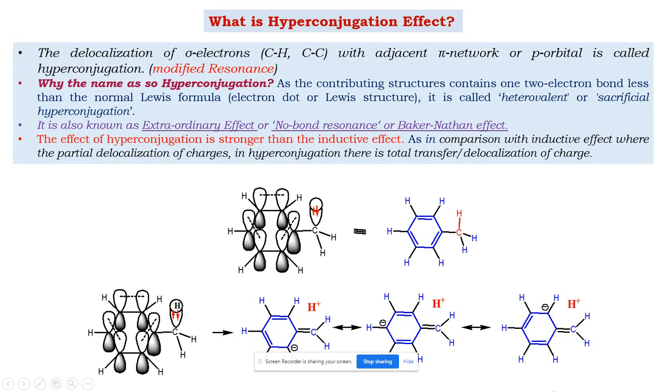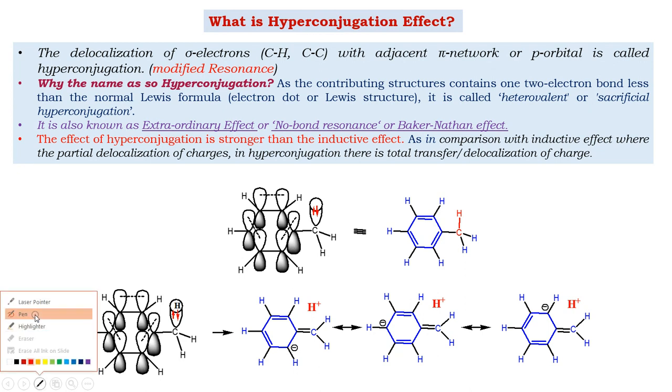What is hyperconjugation? The definition is: the delocalization of sigma electrons that are in conjugation with a pi network, or a network of p orbitals. This is also called a modified resonance.